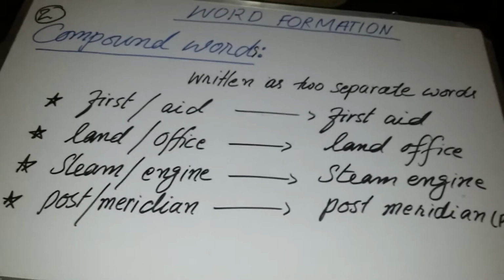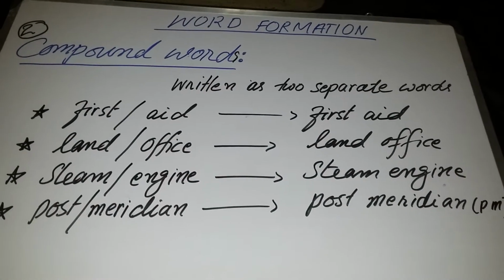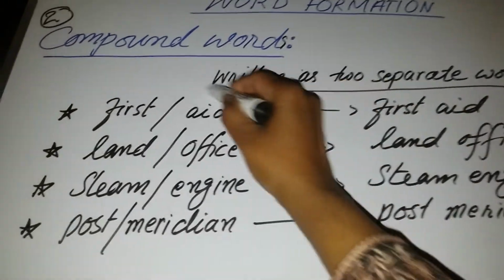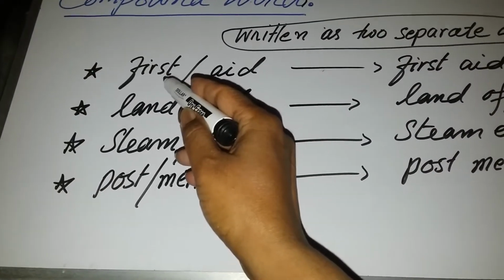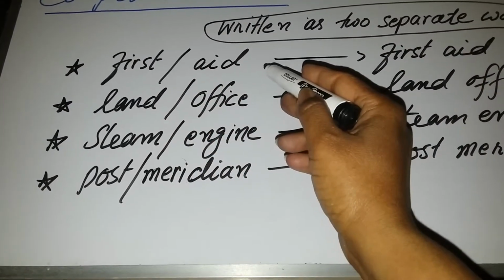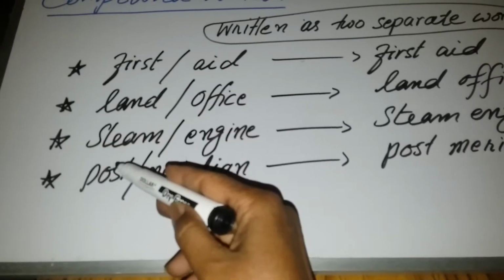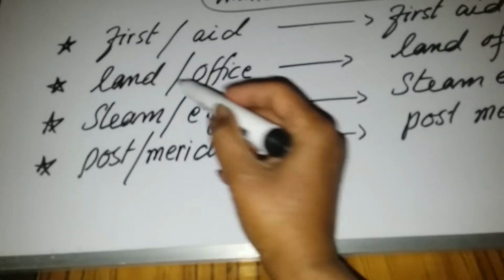Now look at the second type of compound words. These are those compound words which are written as two separate words. How? The first example: first and aid, land and office, steam and engine, post and meridian.